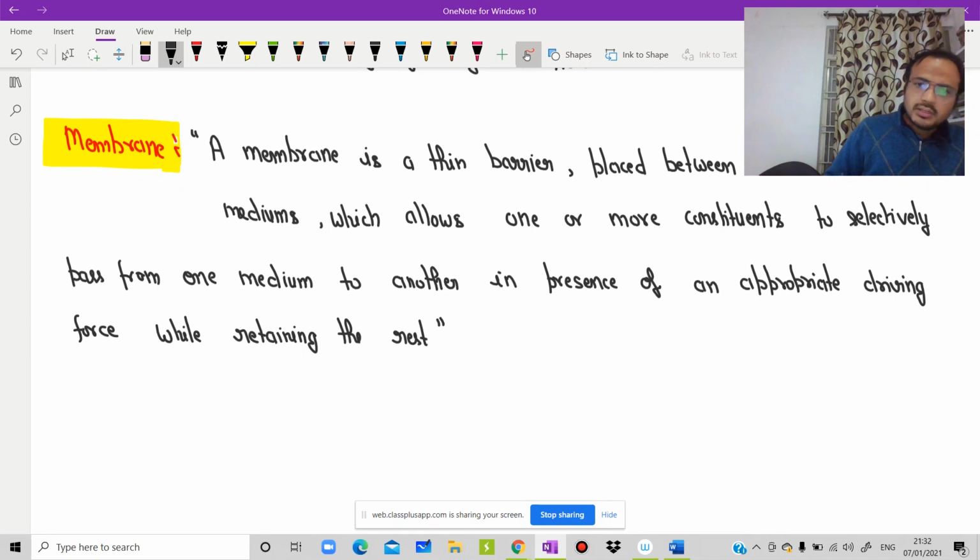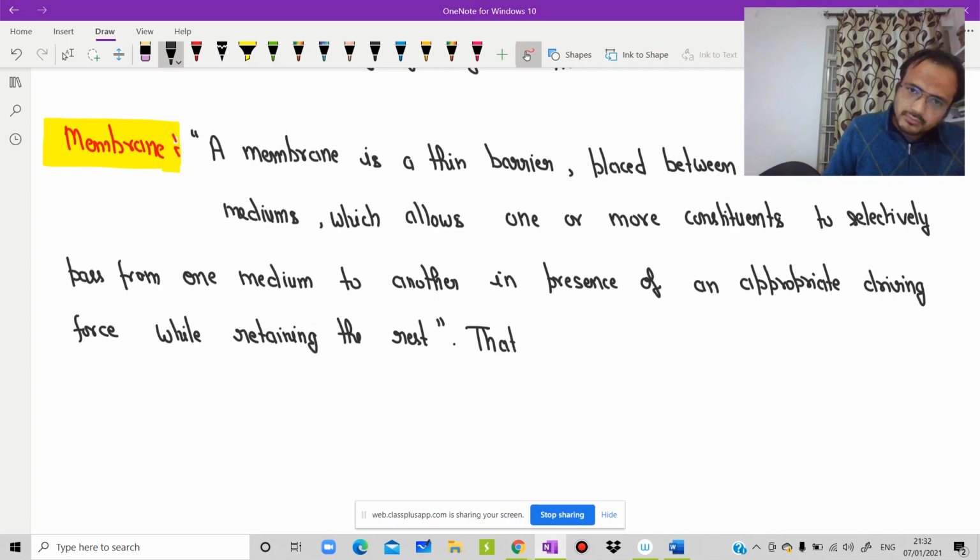That's why I am going to use one term, semi-permeable. What is the meaning of semi-permeable? That's why it is called semi-permeable or permeable.